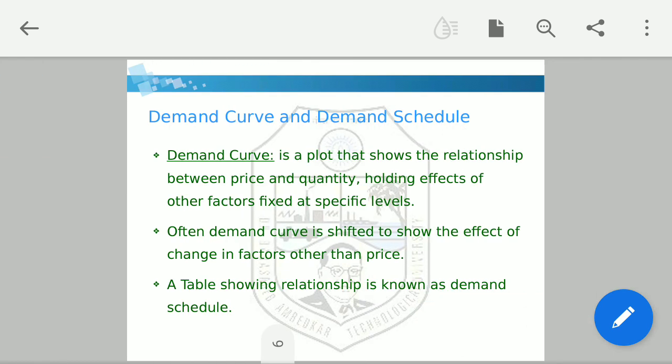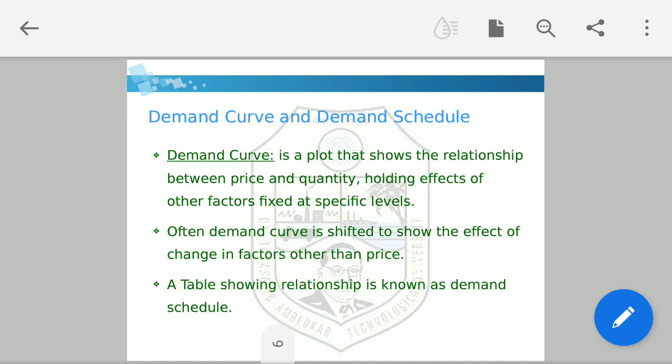Next, demand curve and demand schedule. What is the meaning of demand curve? Demand curve is a plot that shows the relationship between price and quantity demanded, holding the effects of other factors fixed at a specific level. It means we keep the other factors which influence demand constant, and we plot the graph only for the relationship between quantity demanded and price.